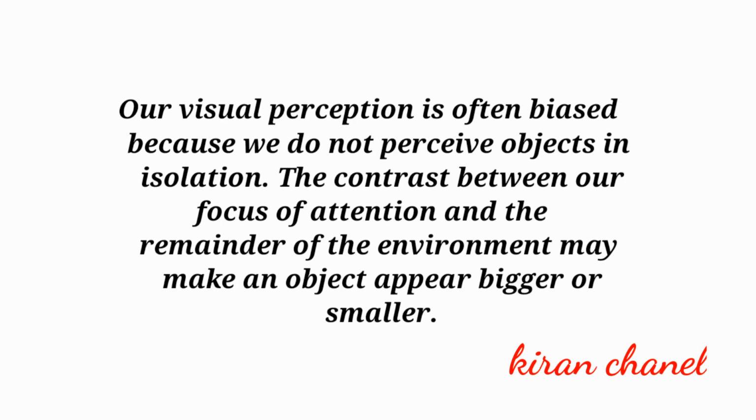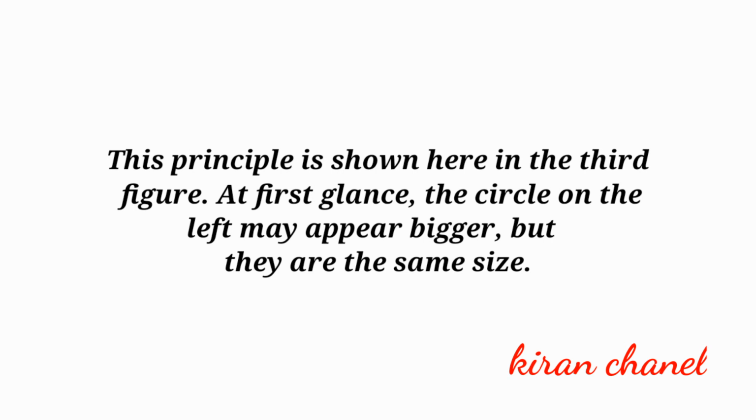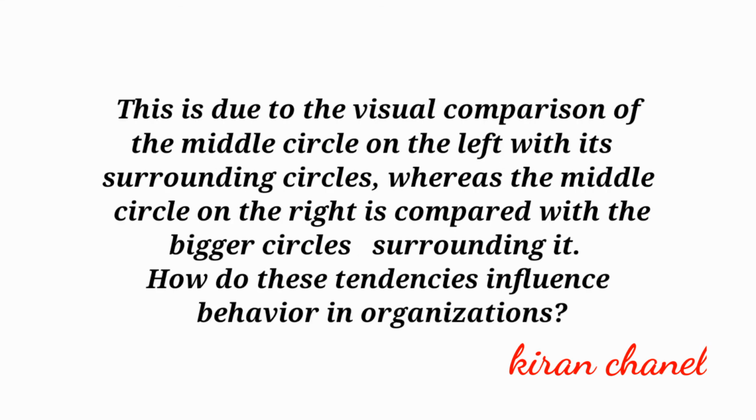Our visual perception is often biased because we do not perceive objects in isolation. The contrast between our focus of attention and the remainder of the environment may make an object appear bigger or smaller. This principle is shown here in the third figure. At first glance, the circle on the left may appear bigger, but they are the same size. This is due to the visual comparison of the middle circle on the left with its surrounding circles, whereas the middle circle on the right is compared with the bigger circles surrounding it.